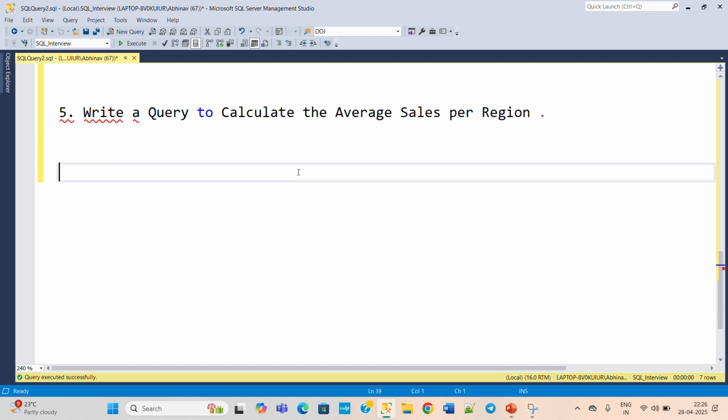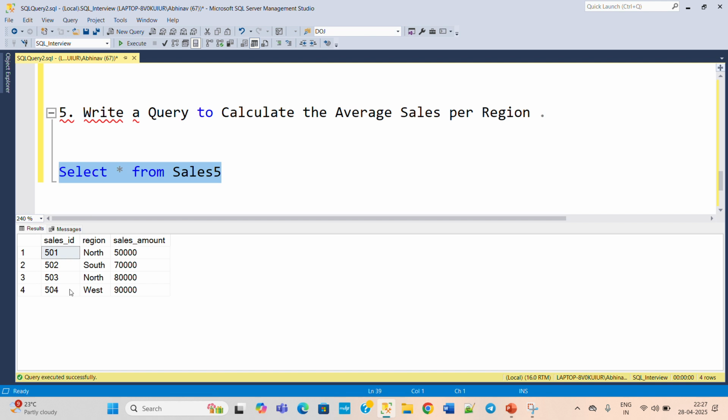Copy this and then select star from sales 5. By the table name you will understand which table belongs to which question, because multiple tables are there for these questions. So write a query to calculate the average sales per region. First execute this, select star from sales 5. Here we have the sales ID, region, and sales amount, and we need to find the average of sales amount per region. North, south, and west we have, so north, south, and west wise we need the sales amount.